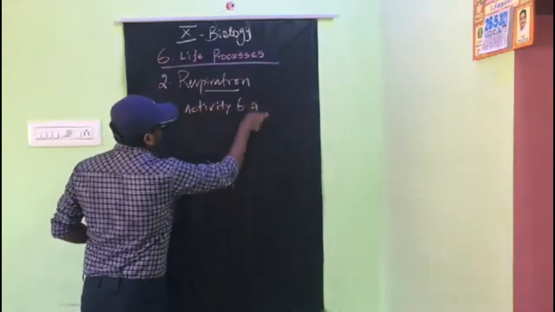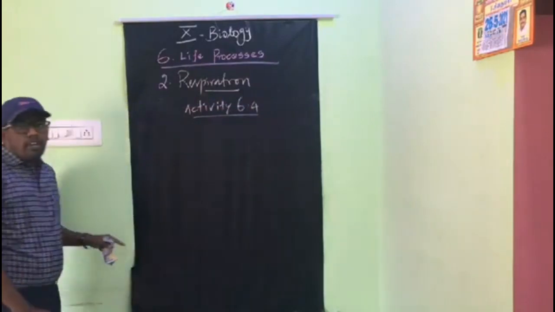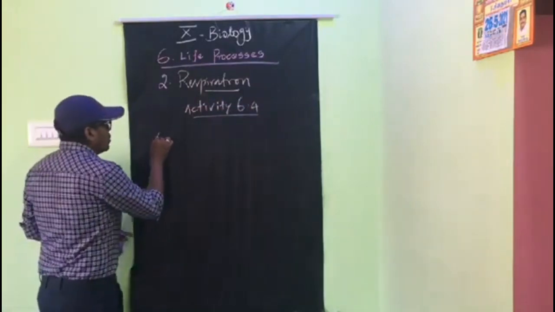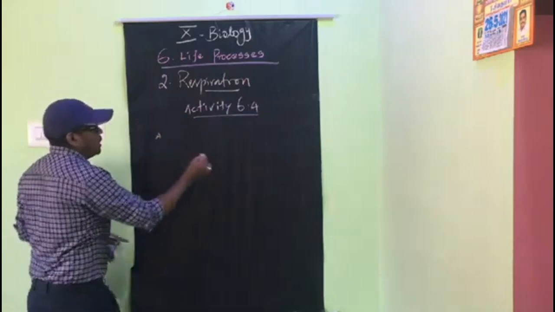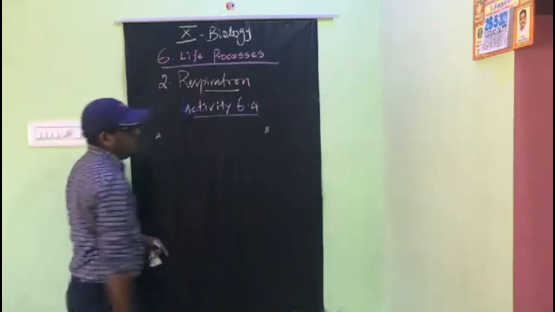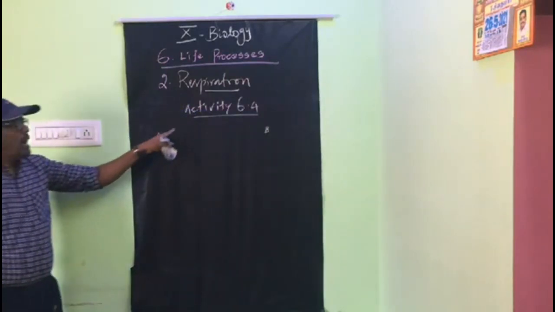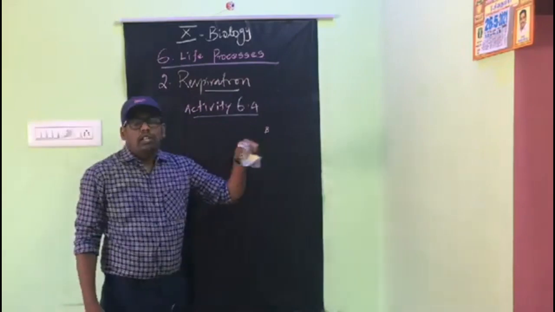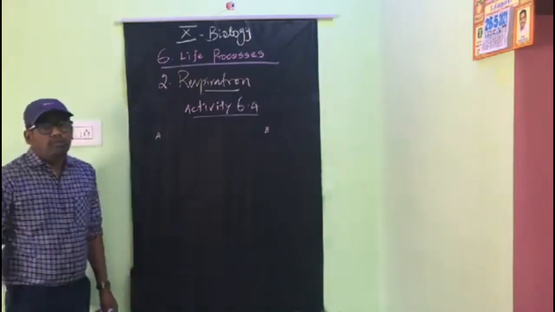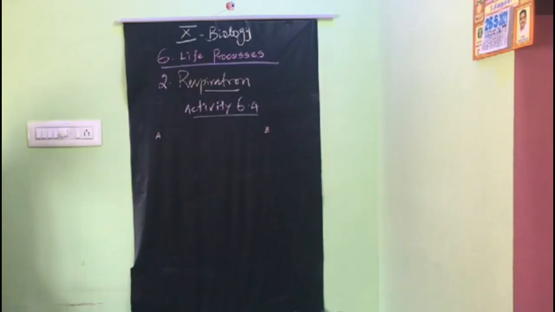Activity 6.4. Under 6.4, two experiments are given, experiment A and experiment B. The activity is only one, but there are two experiments. The first experiment is